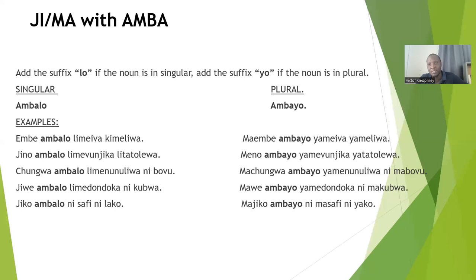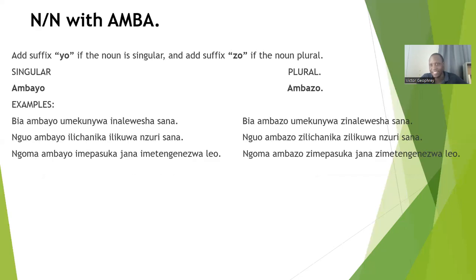That's about the agreement of the ji-ma noun class with the morpheme amba. Okay, now let's see another noun class. This is the N noun class, the agreement of the N noun class with the morpheme amba. How do we do it? Remember, the N noun class takes the nouns that have no real form of singular and plural.